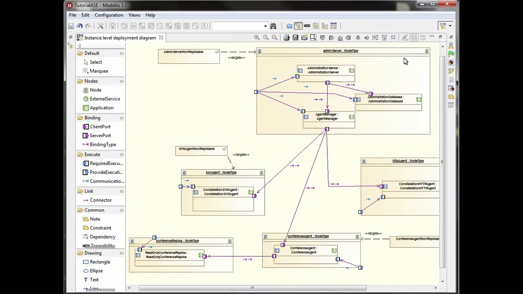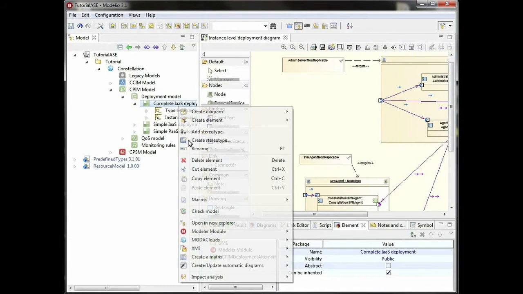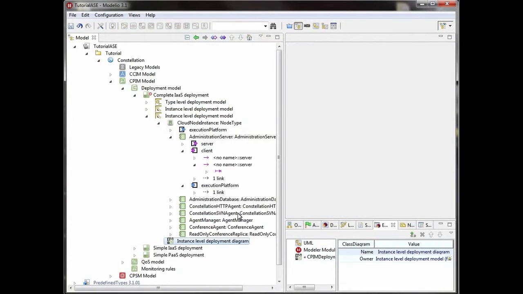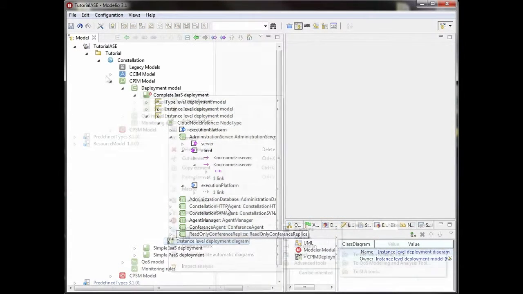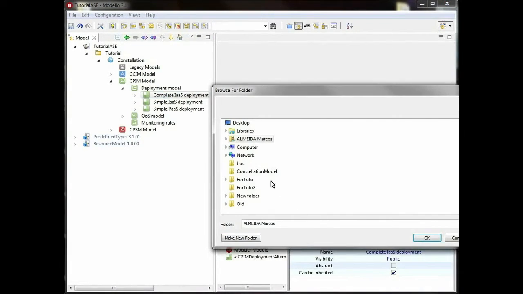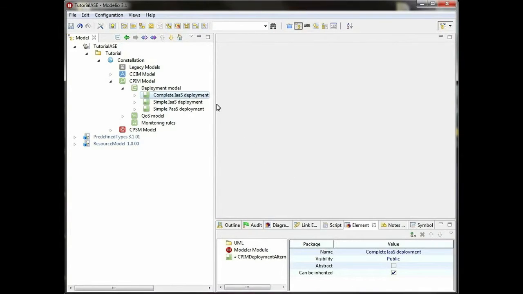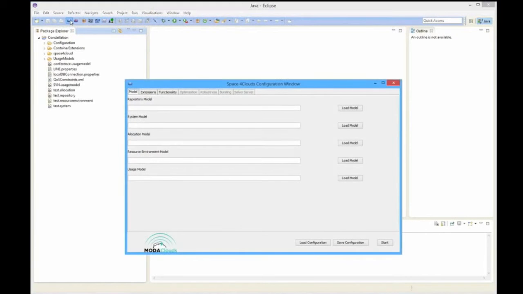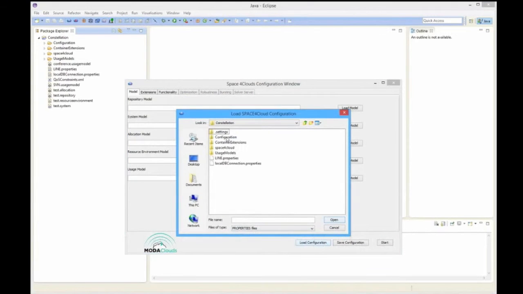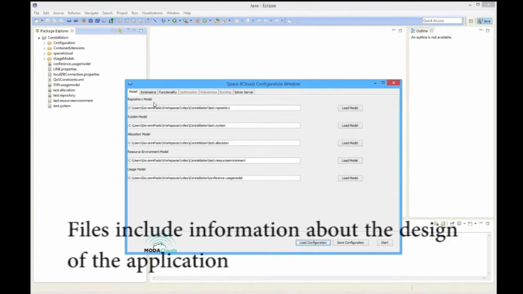Finally, we can see that the deployment diagram prescribes that each component has to be deployed along with instructions on how they should be downloaded, installed, and started. Once the models of the applications are completed, they can be converted automatically into SPACE 4Clouds and its own input format. SPACE 4Clouds allows you to evaluate the performance of a cloud deployment, and it also allows you to easily import the exported models generated by Creator 4Clouds using the popular Eclipse IDE. The exported models include information on the application as well as on its cloud.